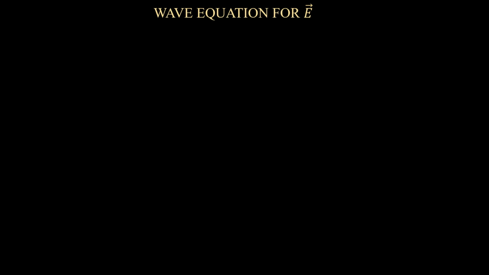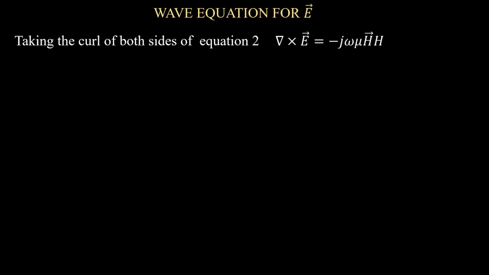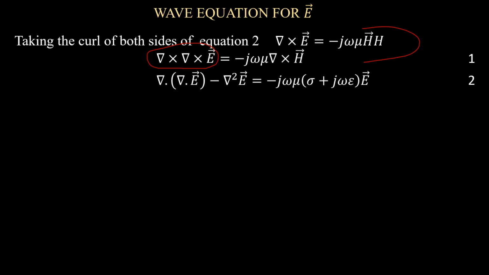So let's derive the wave equation for E, the electric field. Now, if we take the curl of both sides of equation 2, we are going to have this expression. And now we can expand this by using a vector identity. The expansion of that is going to give us this expression on the left. And for a source-free region, this must give us 0. So after substituting the 0, this is what we're going to have.